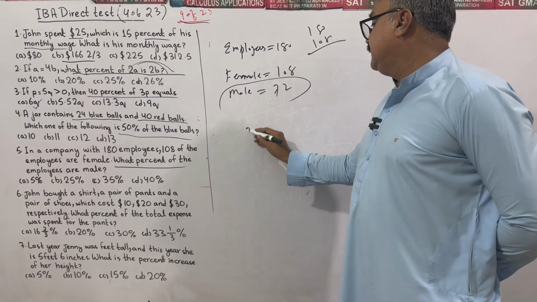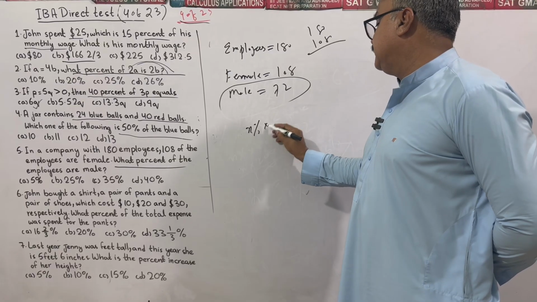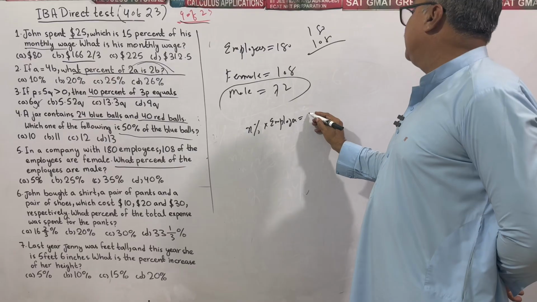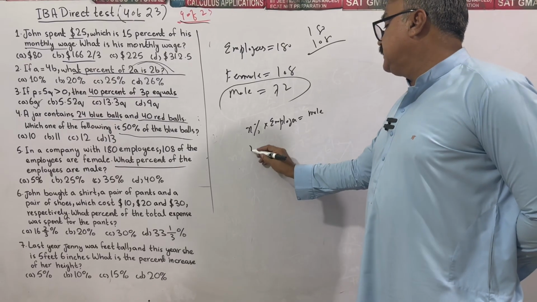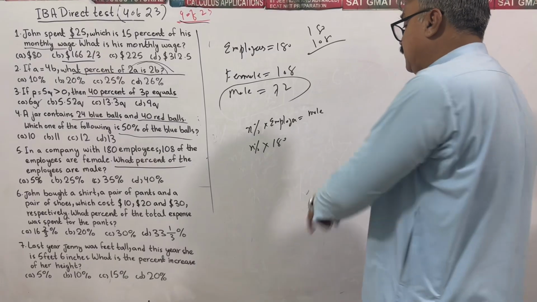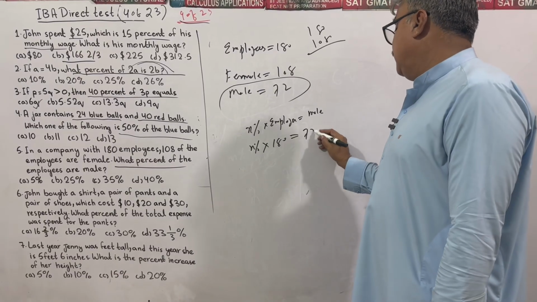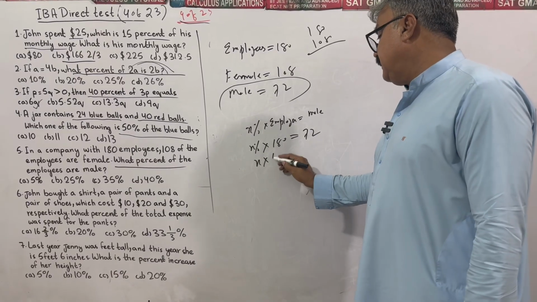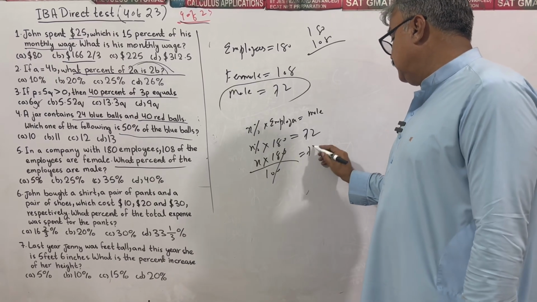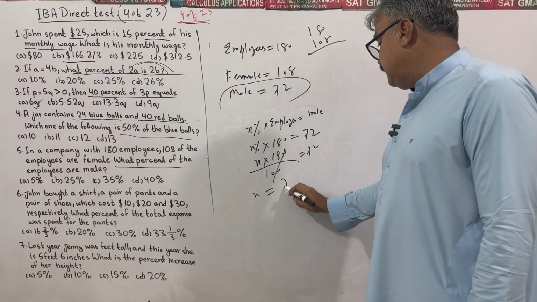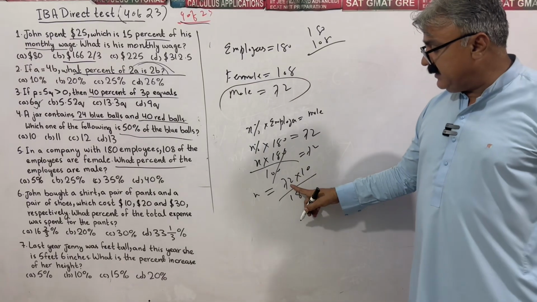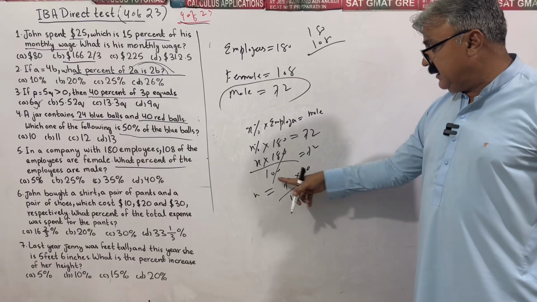Suppose X percent of the employees, total number of employees is 180, is equal to male. Means x% of 180. Instead of 180, I had written 200. Remove percent dividing by 100 as usual. 0, 0 cancelled out, is equal to 72, or x is equal to 72 multiplied by 100 divided by 180, which is 72 divided by 18 multiplied by 10.